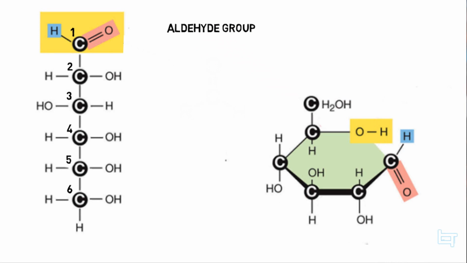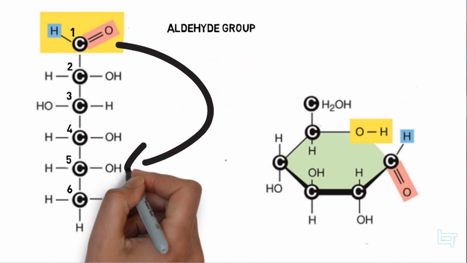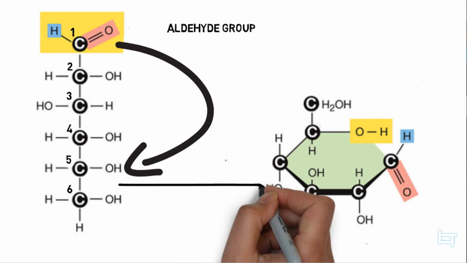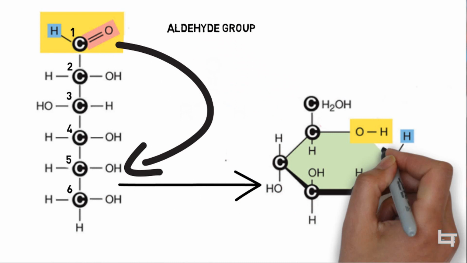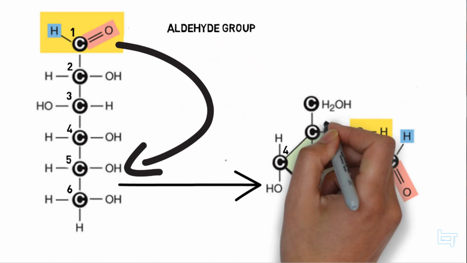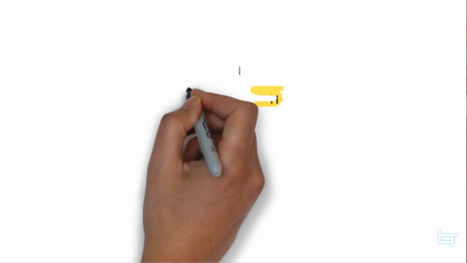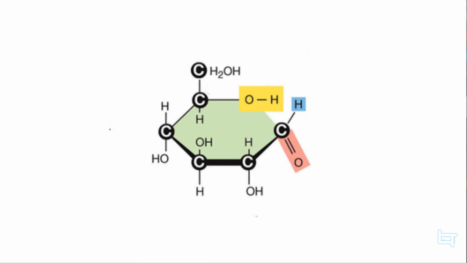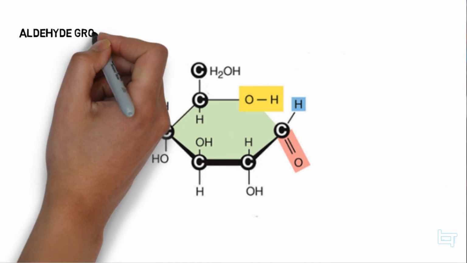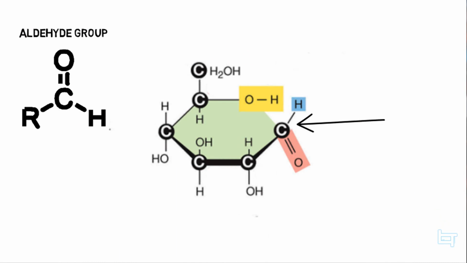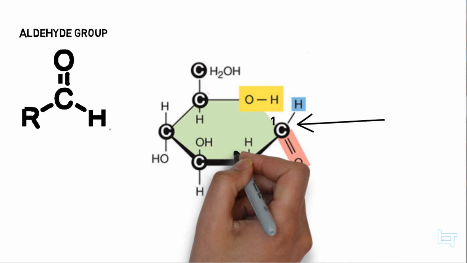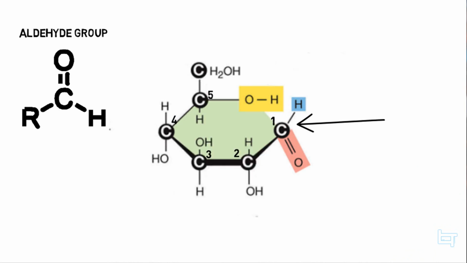Now, how do we get from straight chain form to ring form? Well, we will connect this 1 carbon to the 5 carbon's hydroxide. This is how it would turn out. Notice it's connected to the hydroxide and the numbering stays as follows. But what if we were just given the ring form? The same process. Look for the aldehyde group right here and count the carbons. And we counted as so. 1, 2, 3, 4, 5, 6.